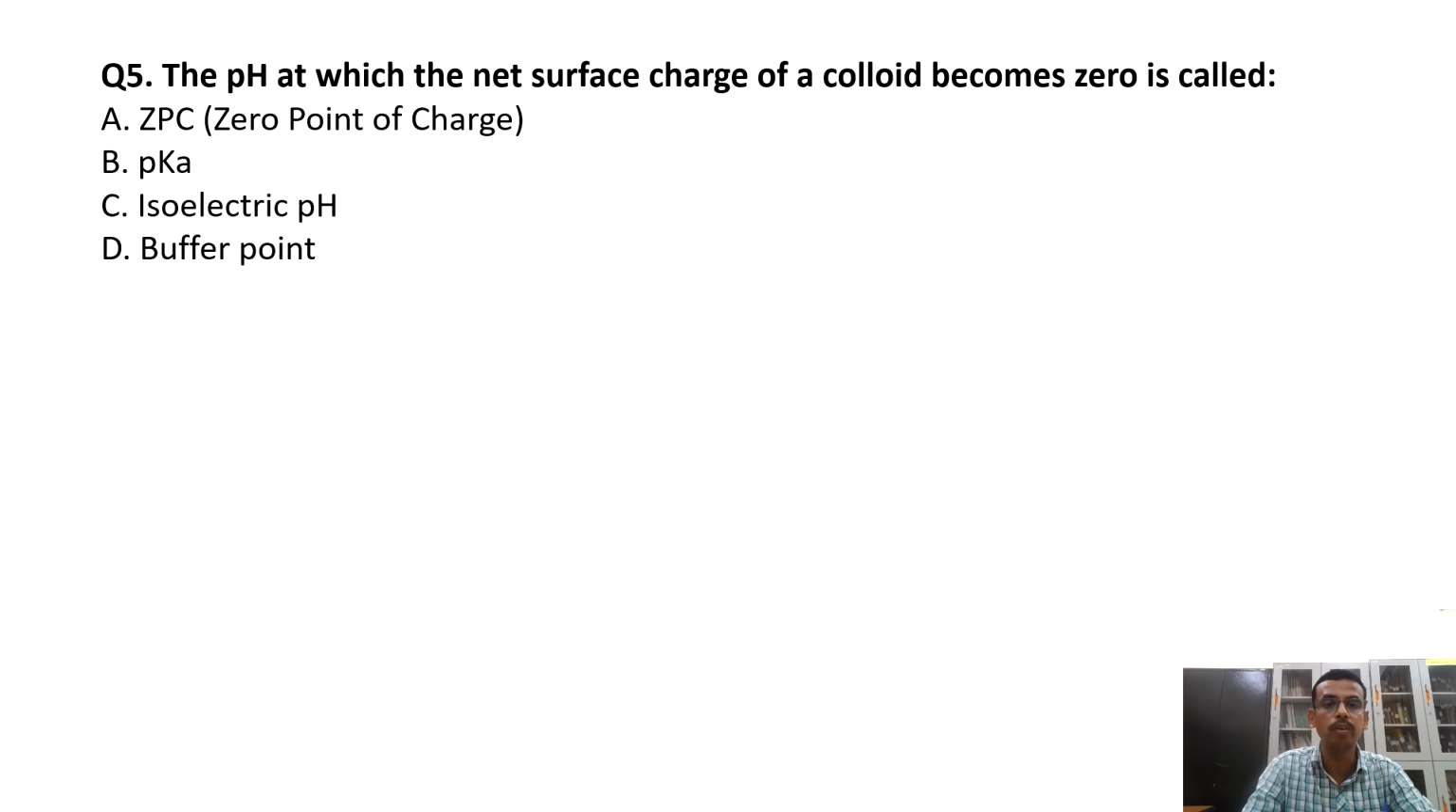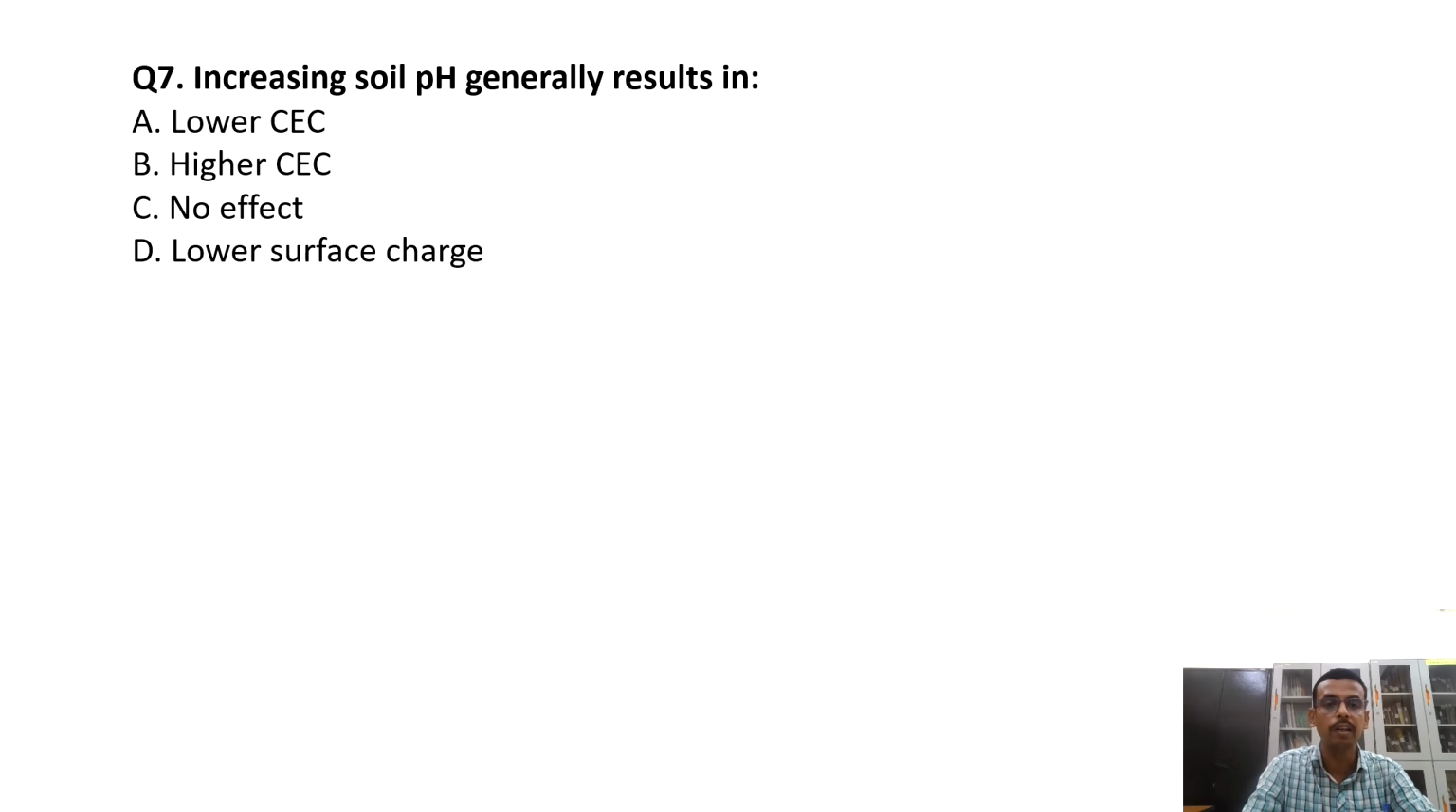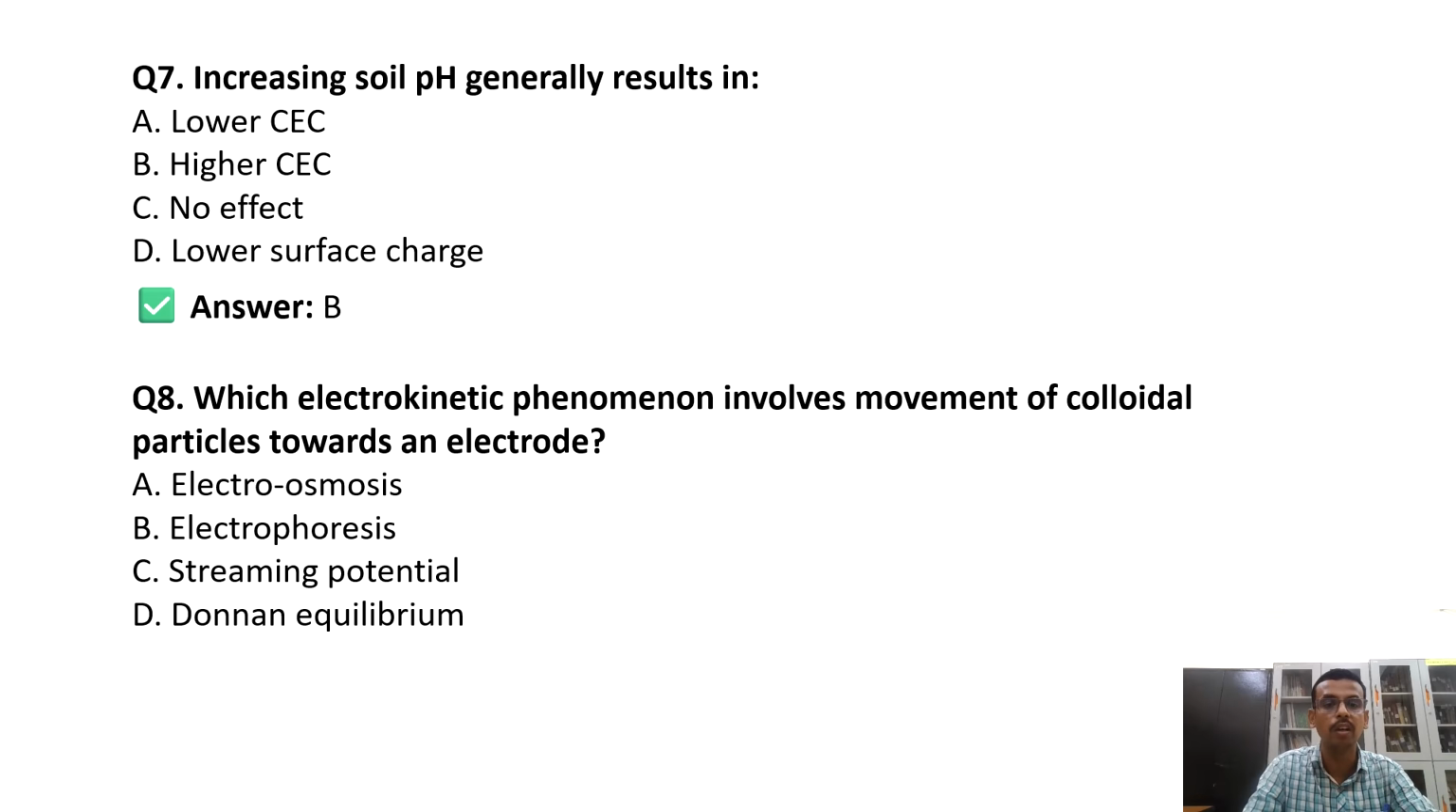The pH at which the net surface charge of colloid becomes 0 is called zero point charge. The zero point charge of goethite is approximately 8.5. This is very important: increasing soil pH generally results in higher CEC. When pH increases, negative charge increases, and also the CEC will increase.